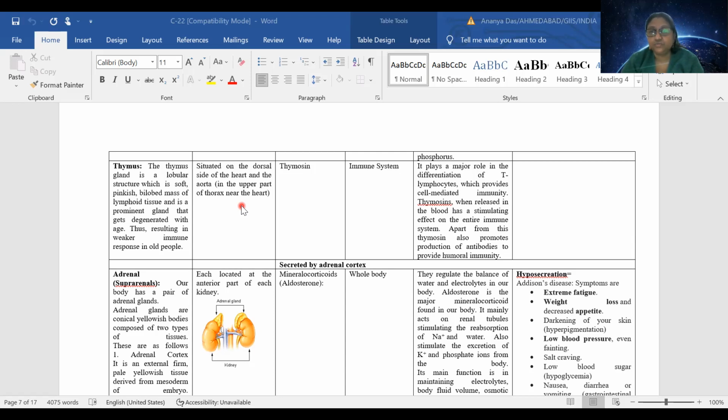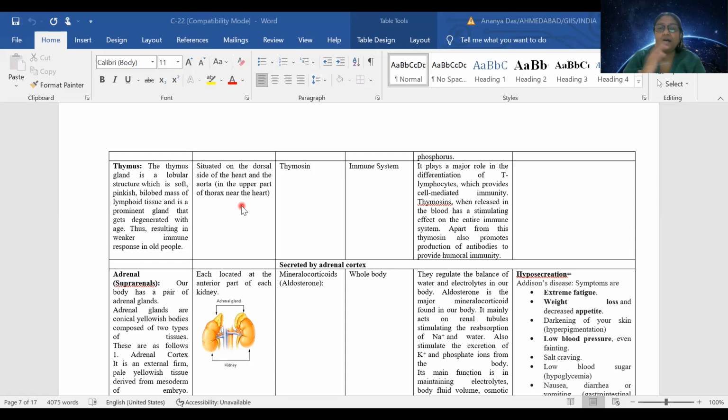For grade 11 students, it is new. For grade 12 students, they know because they studied T cells. They are responsible for killing cancer cells and virally infected cells.